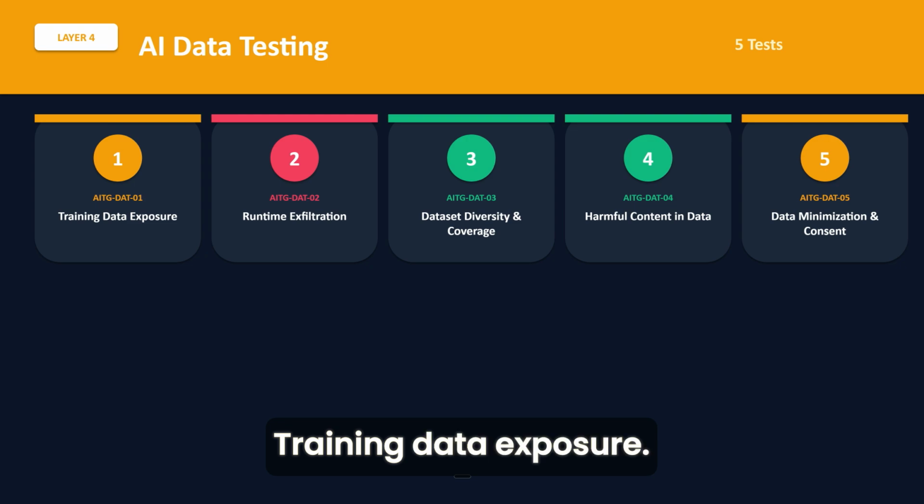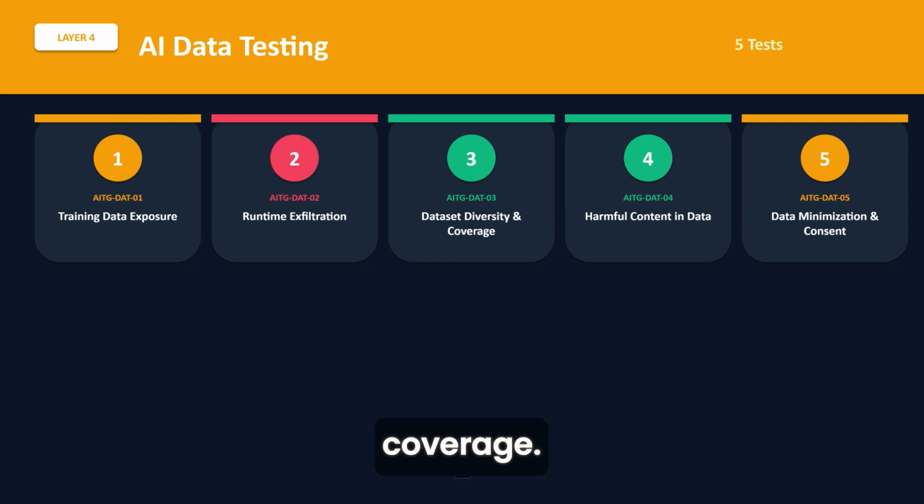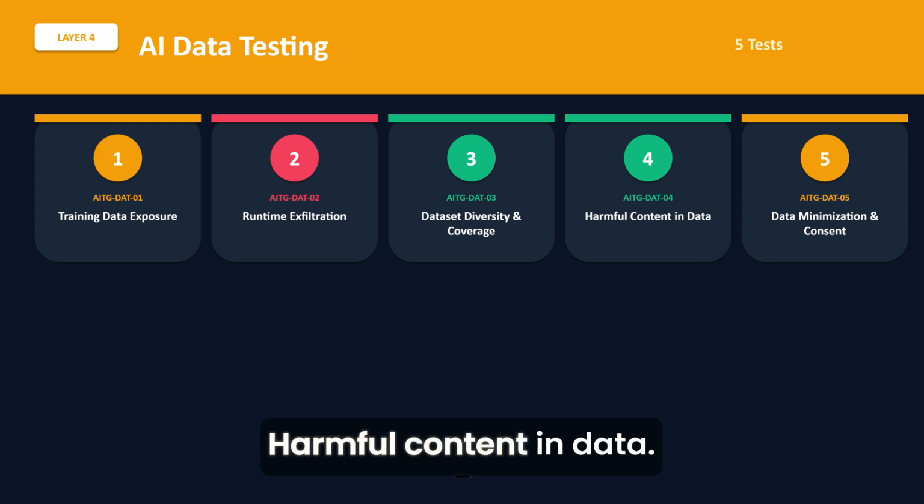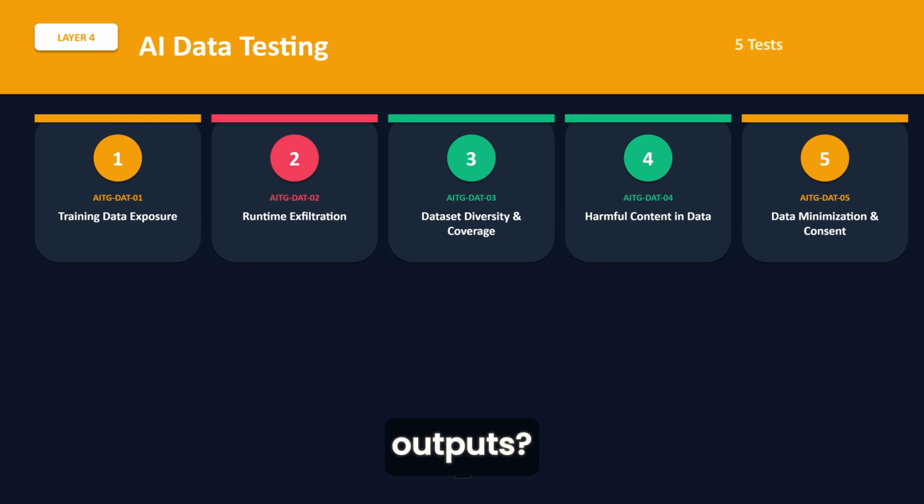Training data exposure. Can attackers extract your training data through the model? Runtime exfiltration. Can data be stolen during inference? Dataset diversity and coverage. Does your training data represent all the population your AI will serve? And this is the key for fairness. Harmful content in data. Is there toxic or biased content in your training data that would affect outputs?